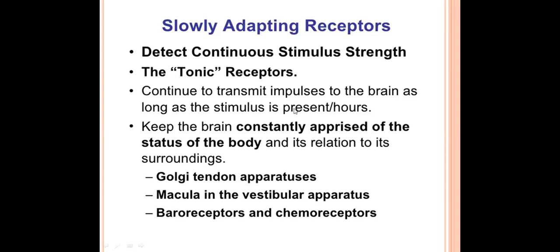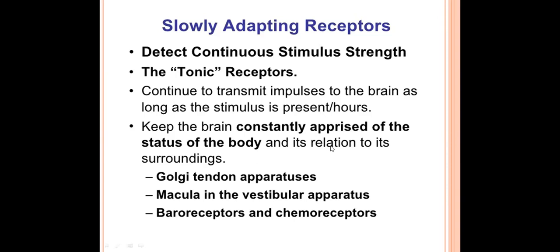They will continuously generate receptor potentials and convert them into action potentials, so that the brain constantly appraises the status of the body. The brain will know the intensity of the stimuli due to these tonic receptors.